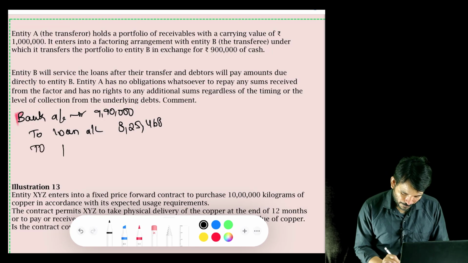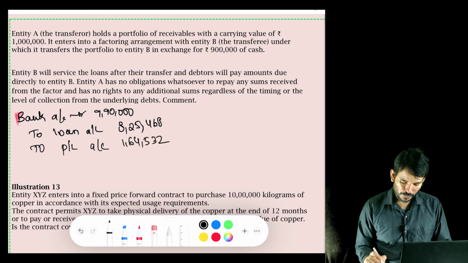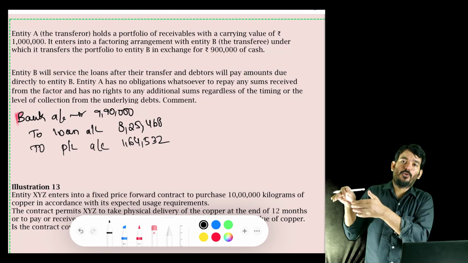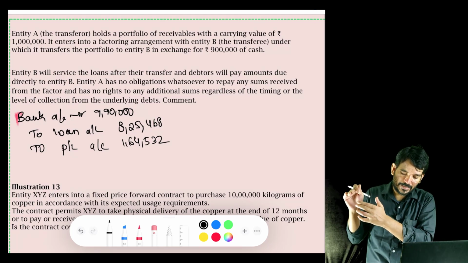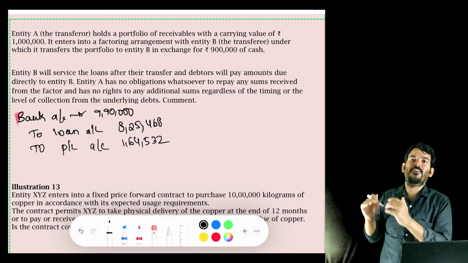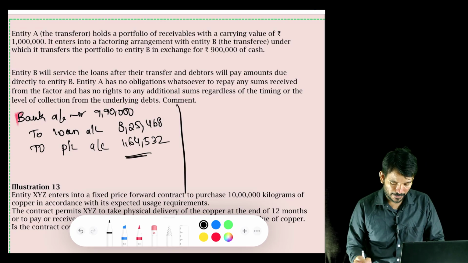The remaining amount you can say is a profit and loss calculation, 1,64,532. So what do you mean by P&L credited? Because we are giving away a loan to the extent of 8,25,468. In turn, we are receiving 9,90,000. So there itself we are making a profit that you can take into your P&L. So credit the P&L.